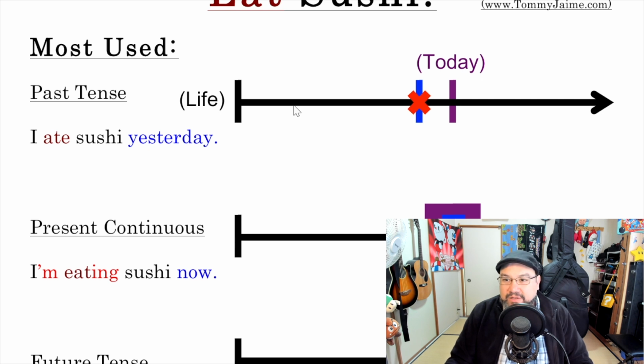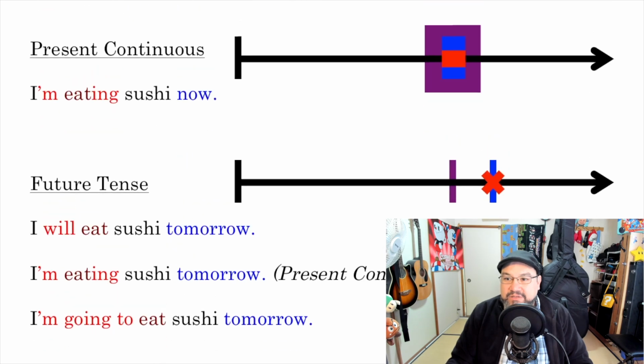Okay? So let's start with past tense. Past tense is very easy. I ate sushi yesterday. So we have today, we have yesterday, I ate. It's a finished action, so I put in X. Okay? Very simple. Next is present continuous. Today is bigger, so I'm eating sushi now. So again, today is bigger, now is happening now, and then eating is here. You're not finished, so no X. Okay, very simple.